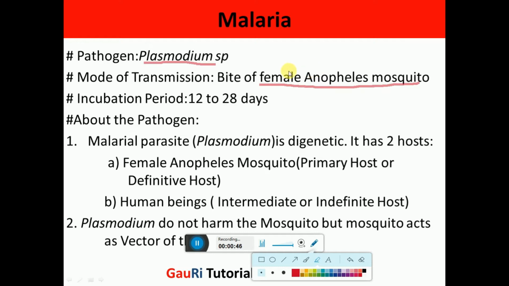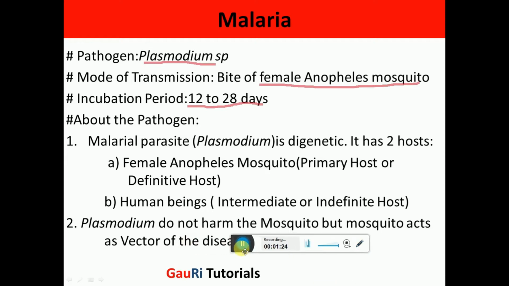It is to be noted that only the female Anopheles mosquito bites human beings, and that is because when the mosquito has to lay eggs, then it needs a high protein diet, and the blood of humans is high in protein, so they bite humans to suck the blood for the protein requirement. So this disease is transmitted at the time when the mosquito bites humans. And regarding the incubation period, that is around 12 to 28 days. It needs 12 to 28 days for the disease to spread.